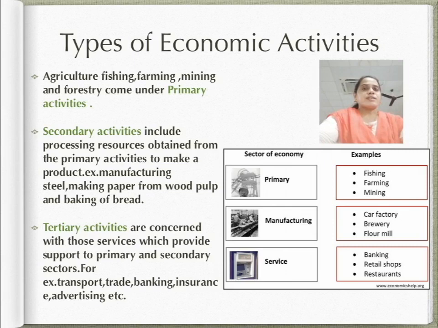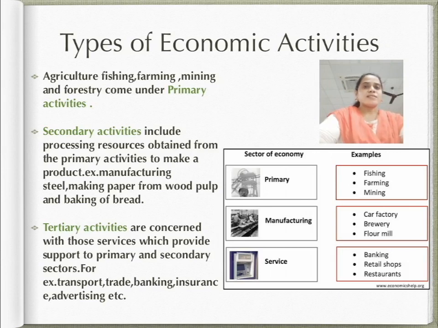Next is secondary activities. Secondary activities include processing resources obtained from the primary activities to make a product. So, secondary activities are related with processing the resources obtained from the primary activities. From agriculture and from the forest we can get the raw material and it will be converted into the finished product by the secondary activities. For example, manufacturing steel, making paper from wood pulp, and baking of bread.